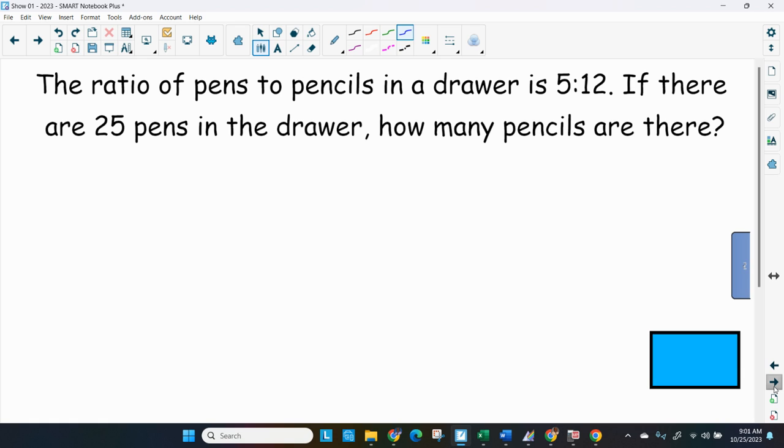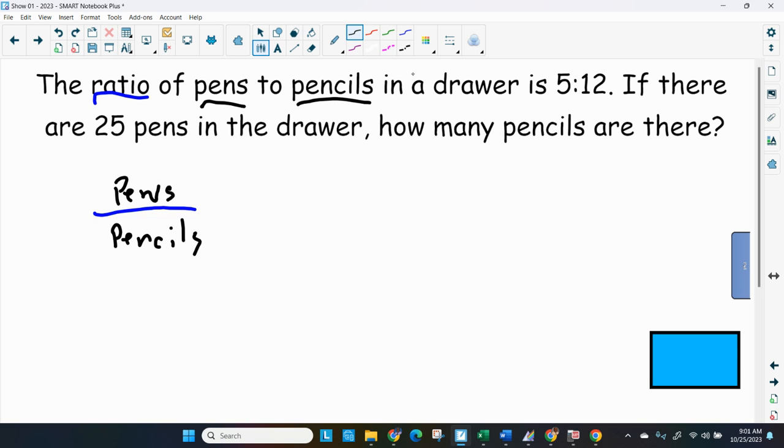All right. The ratio of pens to pencils in a drawer is 5 to 12. Let me stop at that period and go back. Ratio is a good word. It means fraction. So I'm going to draw a fraction bar. And it says pens. Here's my numerator to pencils. And there's my denominator.